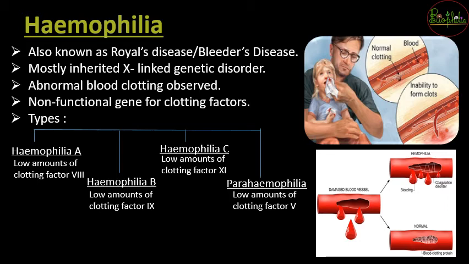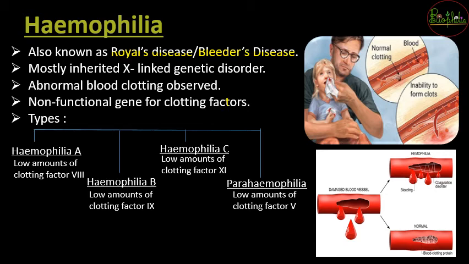So hemophilia एक ऐसा disease है जिसको Royals disease या Bleeders disease बोलते हैं. So it is called a Royals disease because the royal family of England, that is Queen Victoria, has been carrying this gene in her X chromosome for hemophilia, जिसकी वजह से it goes on with the family tree of the royal family. So it is also called a Royals disease. अब bleeders disease क्यों बोलते हैं? Because in this particular hemophilia disease, the person is suffering from abnormal blood clotting. So it is going to bleed and bleed. So the name bleeders disease.